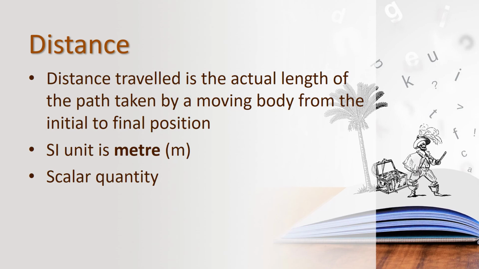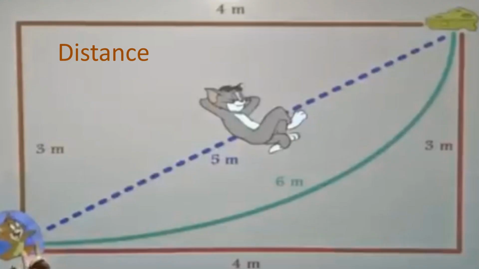Okay, let us see an example. Children, what can you see? You can see Tom, Jerry and cheese. We know Jerry likes cheese very much. Now Jerry wants to eat that cheese, and there is the path, that blue line.